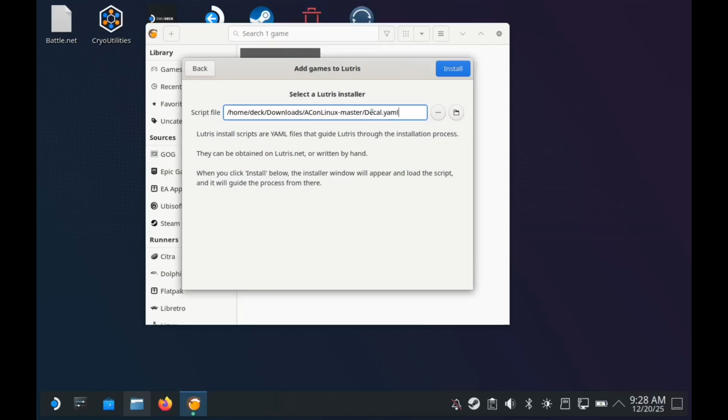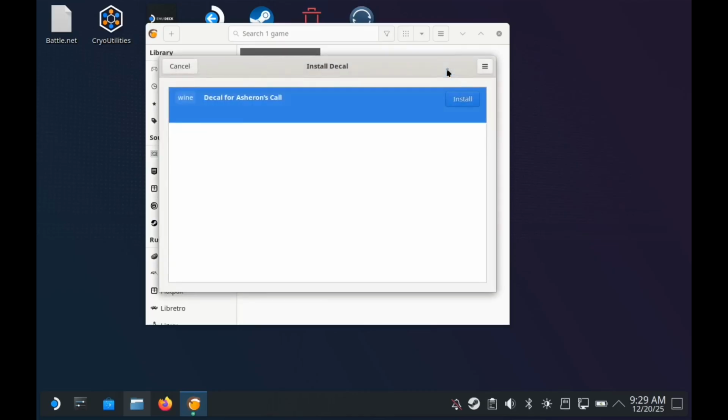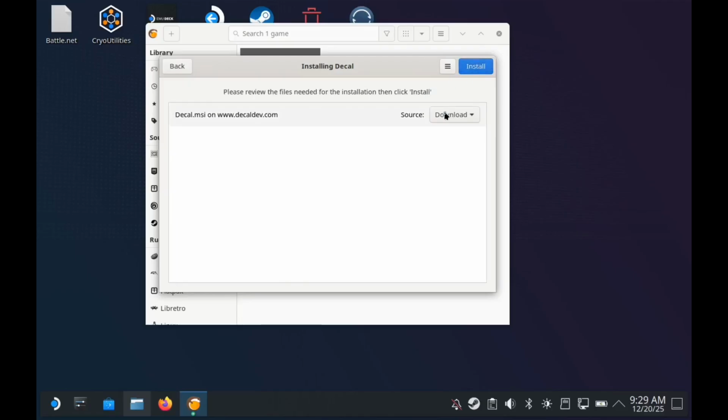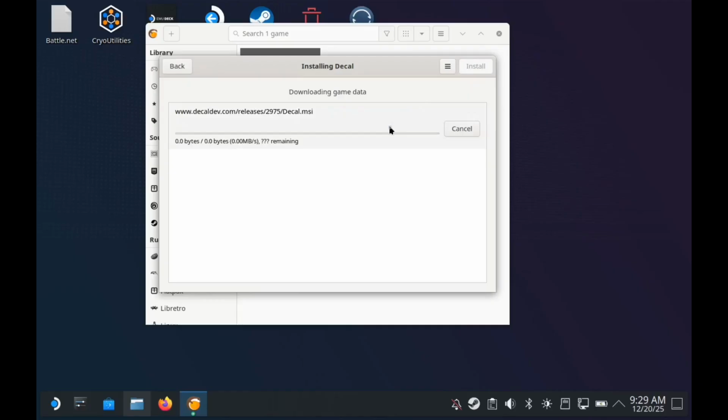Again, you will have to manually type in the installation path and file, in this case, decal.yaml. Click Install, Install. Ignore the warning that says there's files already in this path. We are going to install this into the same prefix to make sure everything functions correctly.